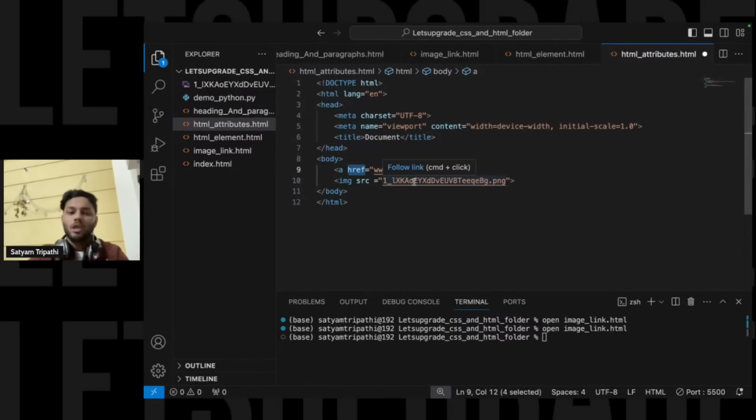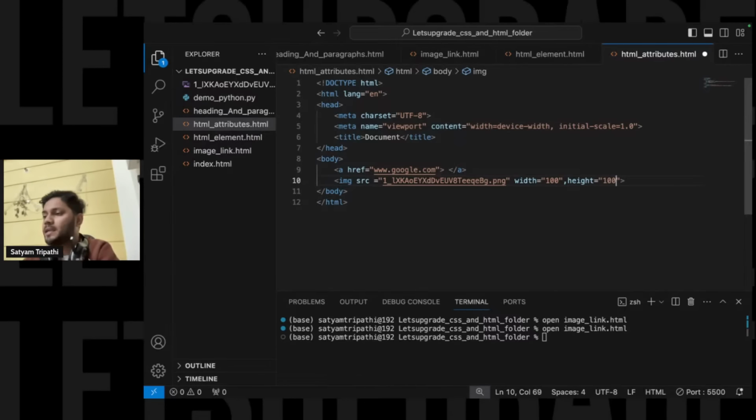Now, there was an image, there was width, and there was basically height also. That is again 100. So width and height are again attributes. I know you have a little bit of understanding about this.